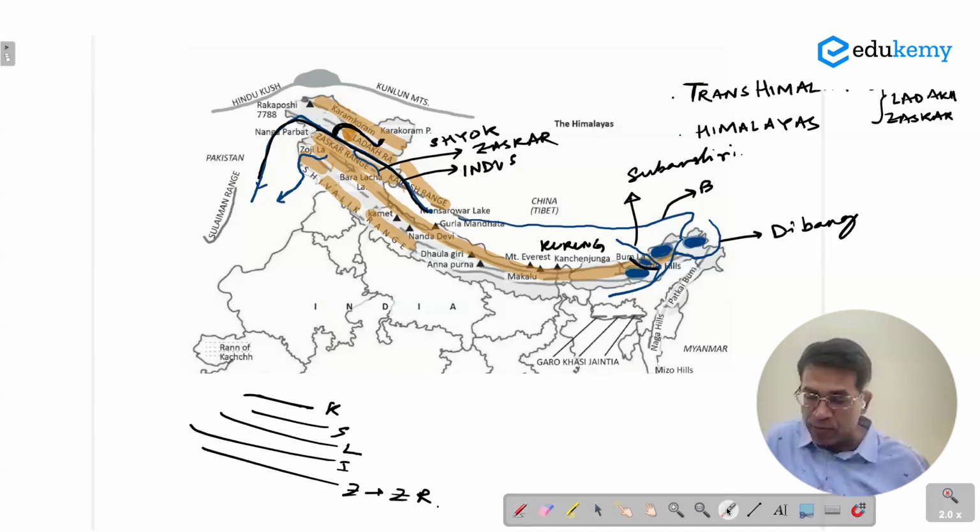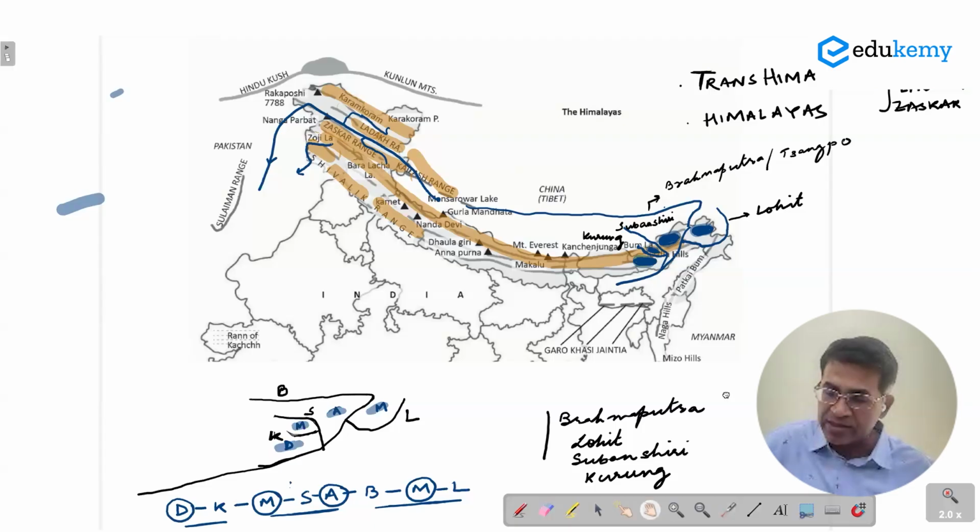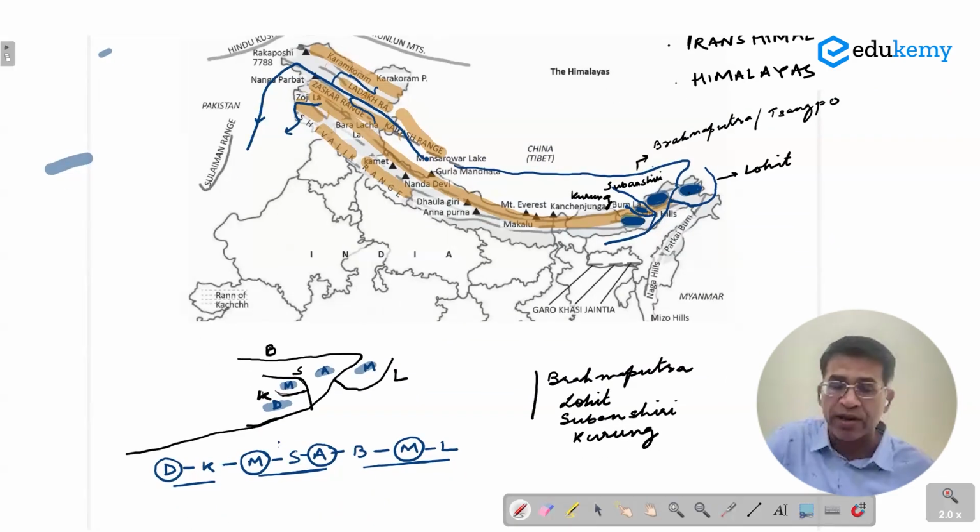So we have the main Brahmaputra here, and we have this as Subansiri River, the Dibang River, and the Kurung River. The northeast hills are divided by these rivers. I'm sure all of you have heard about Daphla Hills, Miri Hills, Abor Hills, and Mishmi Hills. So this shows the rivers and the hills. So between the main Brahmaputra and Lohit are the hills called Abor Hills. These are the Abor Hills. Between the main Brahmaputra and Lohit, this is the Mishmi Hills.